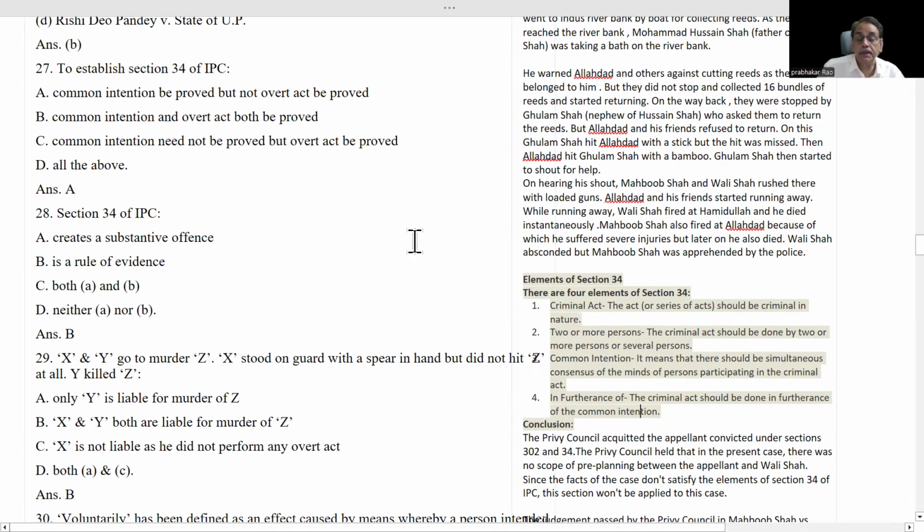This question is coming: who has decided this case? Privy Council, Supreme Court, and other options. As I am telling you time and again, at least 4 or 5 times in UGC examinations, the year in which the case was decided has come.